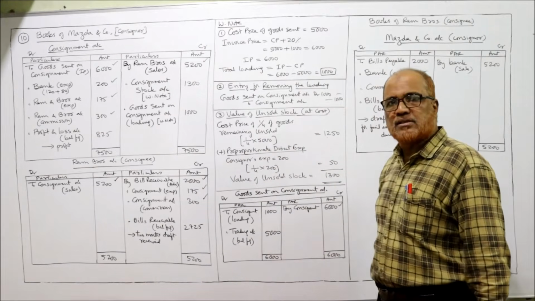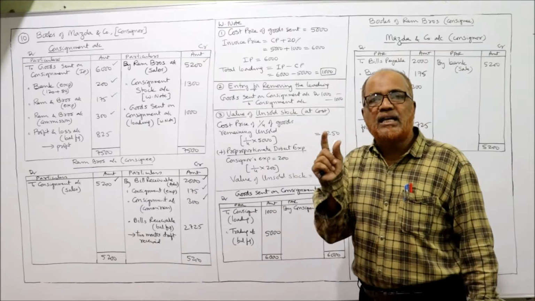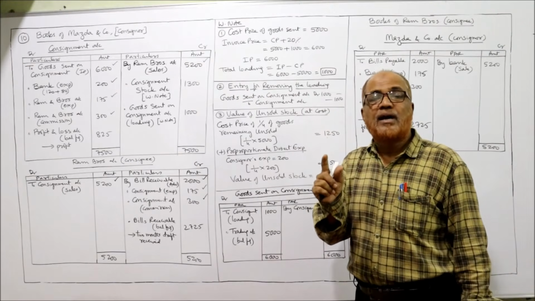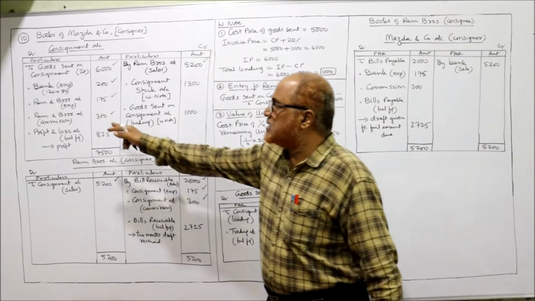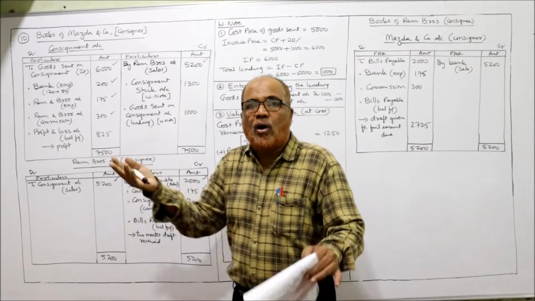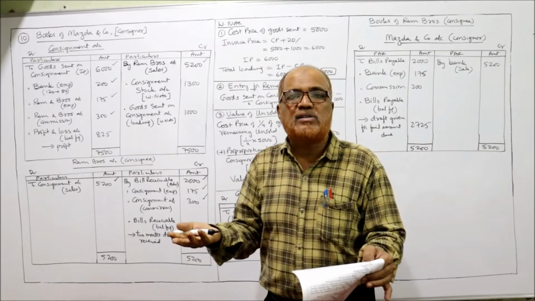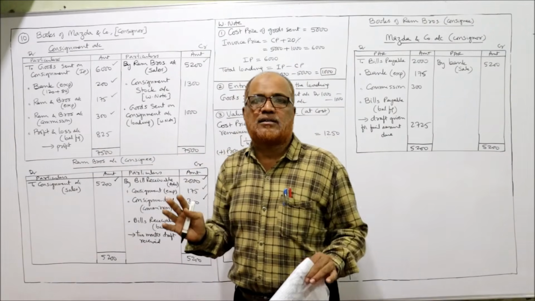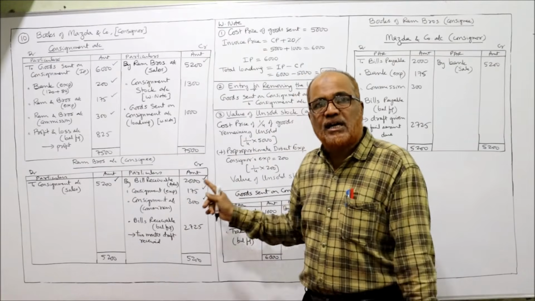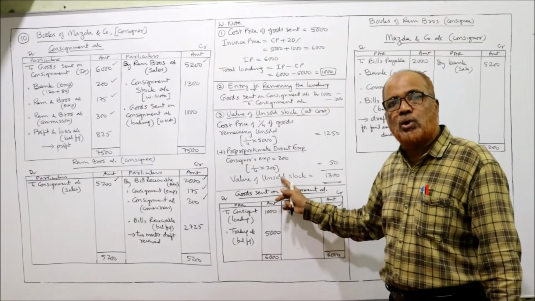Proportionate direct expenses: here only the consignor's expenses are direct. The consignee's expense details are not given. The consignee's expense is 175, but on what it is spent is not given, so we assume this 175 as indirect and it will not be considered while calculating unsold stock.